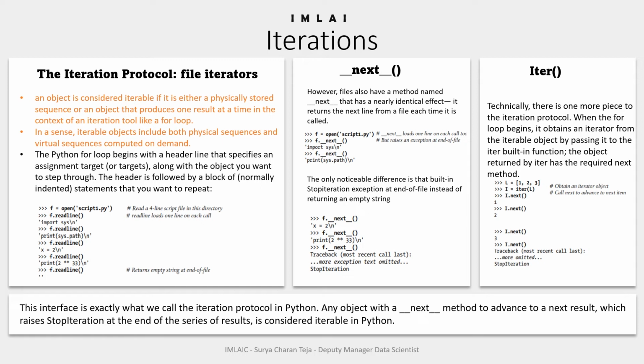One of the easiest ways to understand what this means is to look at how it works with a built-in type such as the file.